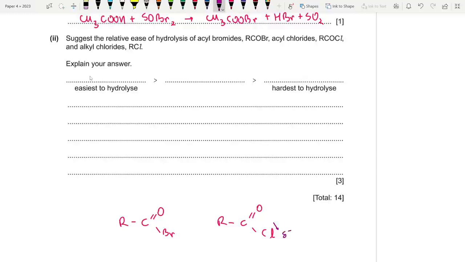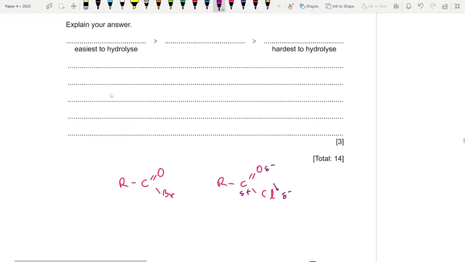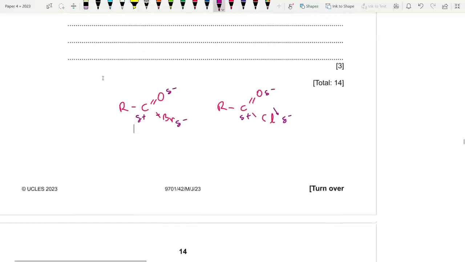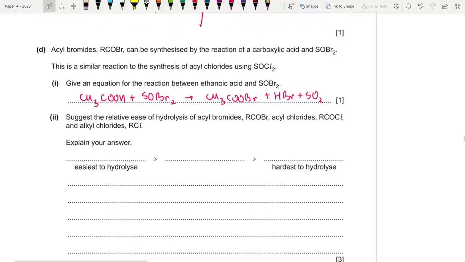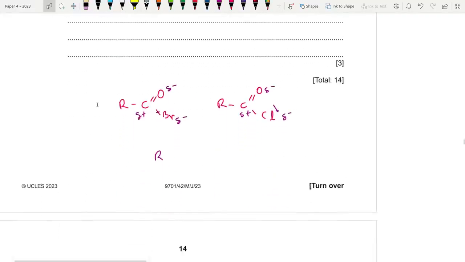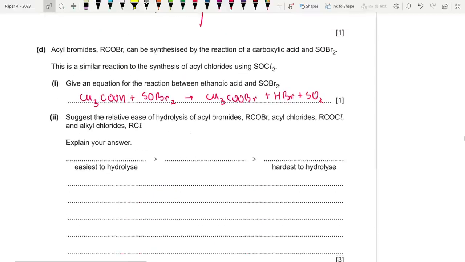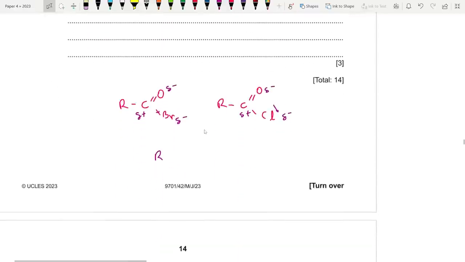As a result, this is del minus, this is del minus, and this is del plus on the carbon atom over here. A similar instance occurs over here because the bromine is electronegative and this is del plus. On the other hand, for any alkyl chloride, what is it like? R is directly connected to chlorine.